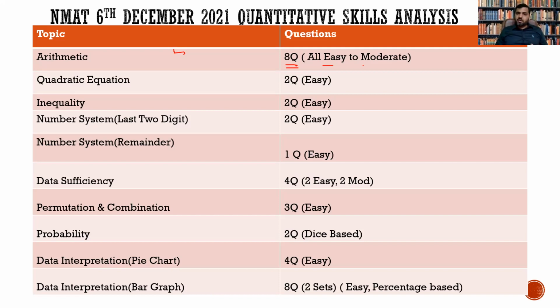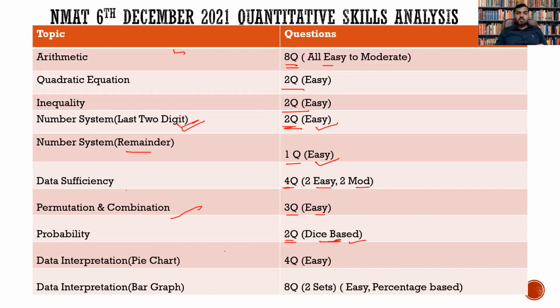I'm sure you must have prepared for CAT. So all you have to do is just do 5 to 6 questions on every concept of arithmetic. Quadratic equation, we have 2 easy questions. Inequality, 2 questions, quite easy. Number system, last 2 digits, 2 questions, very easy. Number system, remainder, 1 question, very easy. Data sufficiency, 4 questions, 2 easy to moderate. Combination, 3 questions, easy. Probability, 2 questions, dice based, very easy.